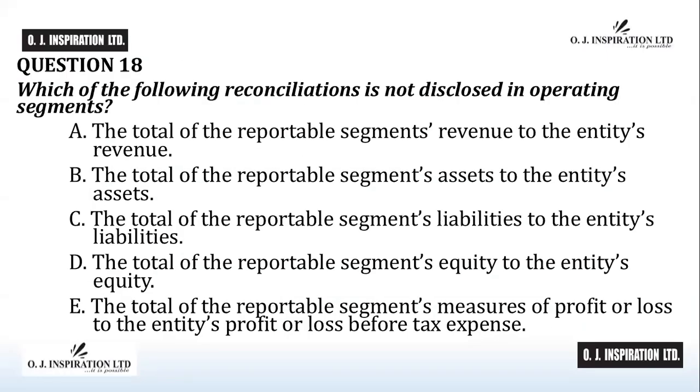Question number 18. Which of the following reconciliations is not disclosed in operating segments? A, the total of the reportable segment's revenue to the entity's revenue. B, the total of the reportable segment's assets to the entity's assets. C, the total of the reportable segment's liabilities to the entity's liabilities. D, the total of the reportable segment's equity to the entity's equity. E, the total of the reportable segment's measure of profit or loss to the entity's profit or loss before tax expense. Time counts.